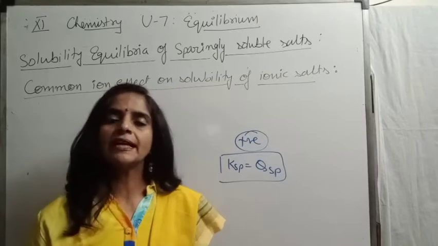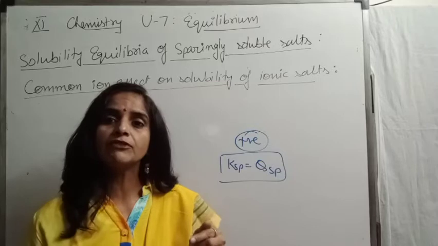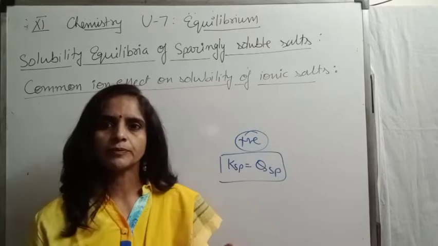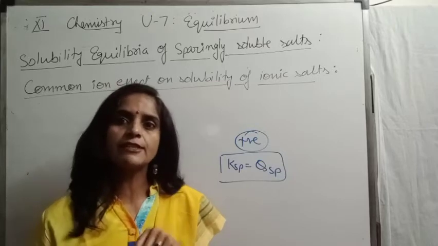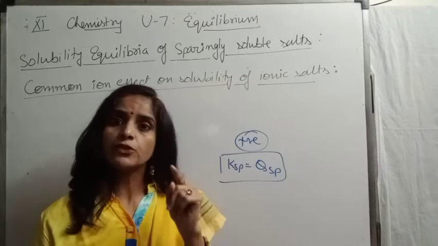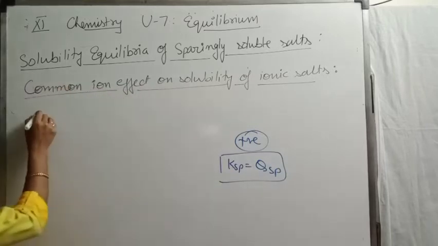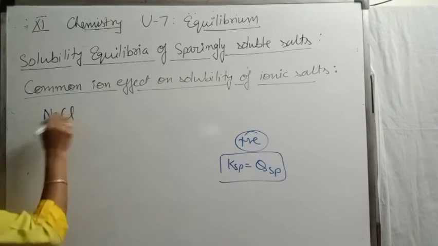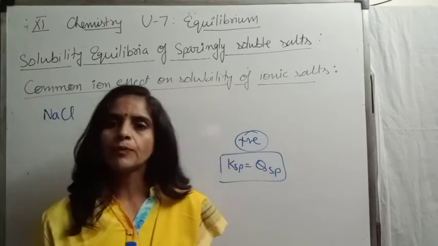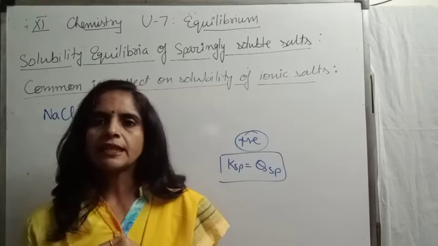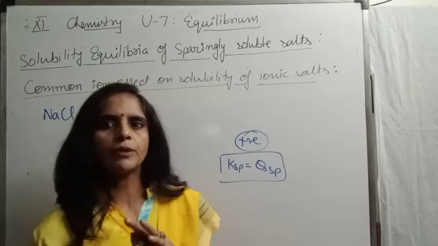And this common ion effect is applicable for soluble salts also. It's not applicable for sparingly soluble salts only. Take the example of sodium chloride. It's a soluble salt, we all know. First take the saturated solution of sodium chloride.